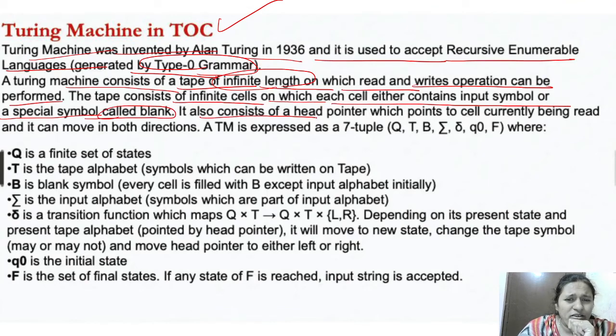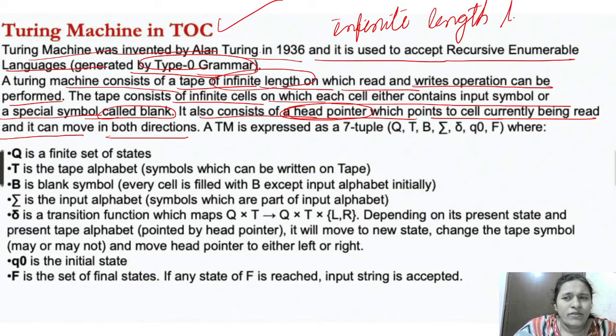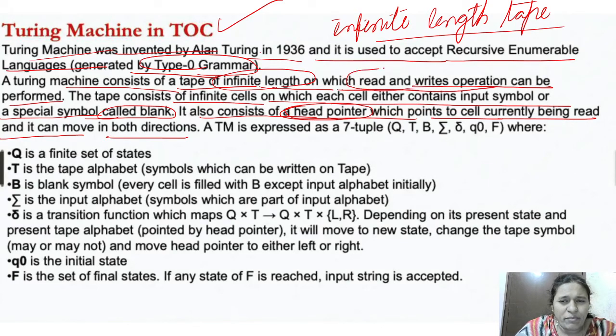It also consists of a head pointer which points to the cell currently being read, and it can move in both directions. It has an infinite length tape, on which it performs read operations and write operations as well.